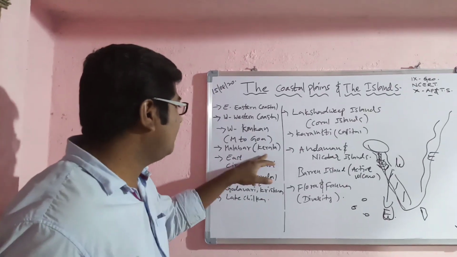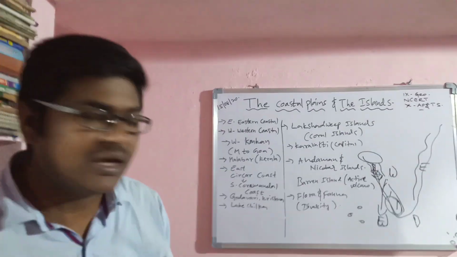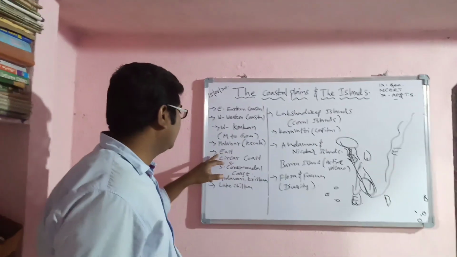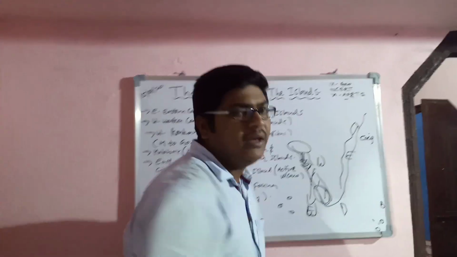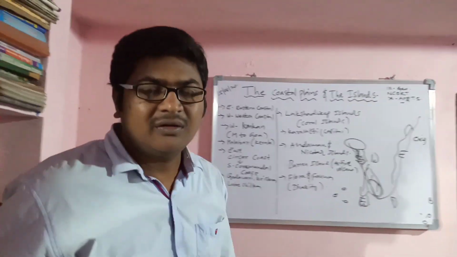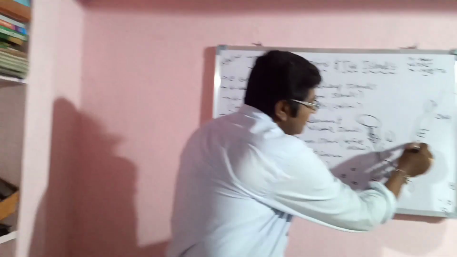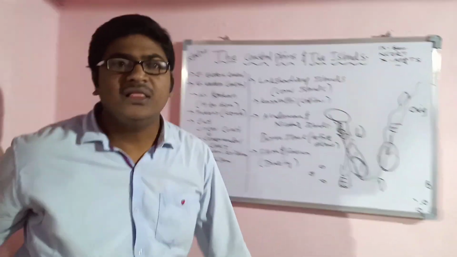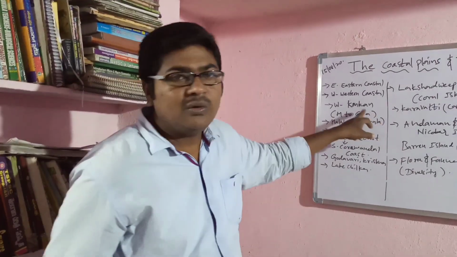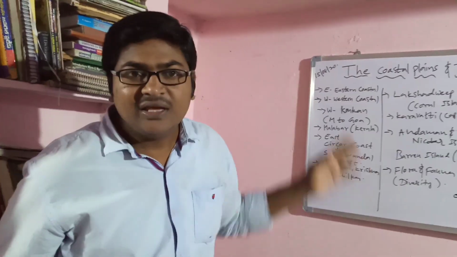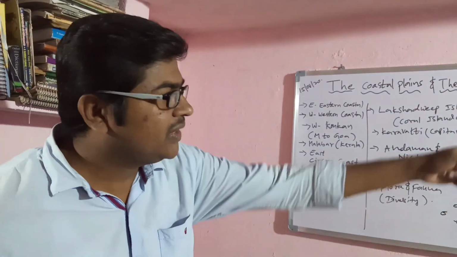And Malabar is completely in Kerala. On the east side, this is called the Sarkar coast, mainly Odisha and some north part of AP. And completely on the south side of the eastern coastal plain, mainly in the Tamil Nadu area, it is called the Coromandel coast. Remember, the Konkan coast and Malabar coast are in the western coastal plain, while the Sarkar coast and Coromandel coast are in the eastern coastal plain.